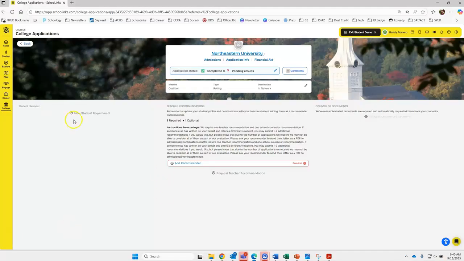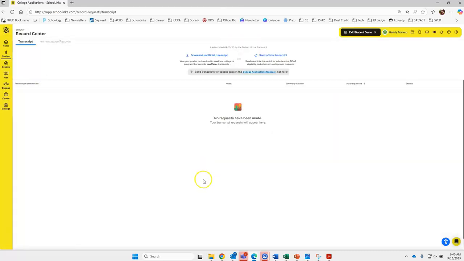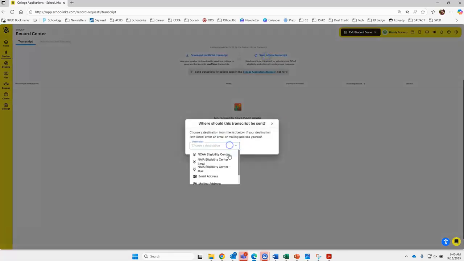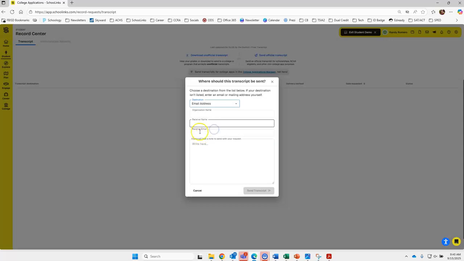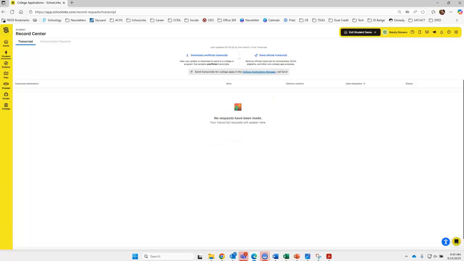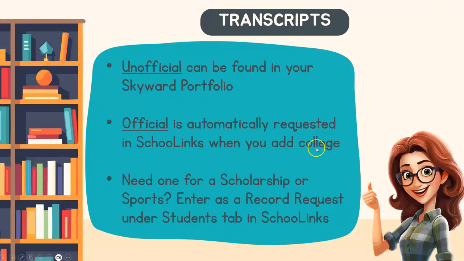Let me show you what that looks like. You'll click Student and then click Record Request, and then you'll click Send Official. Some of them might require something specific, like for NCAA, it'll be here. But if it's a scholarship and they want you to send it via email, then you just notate what they told you, and then you can add a note like, hey, I need this for this scholarship, if you could please do this by this day. That's how you do that.